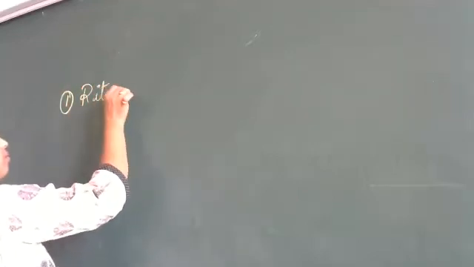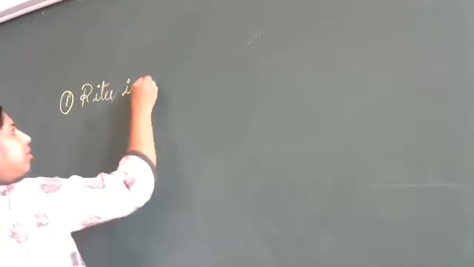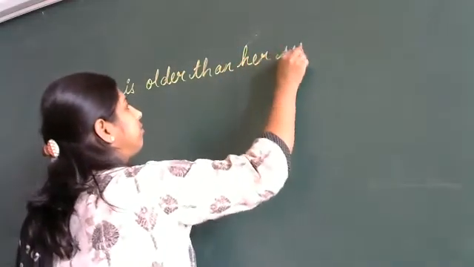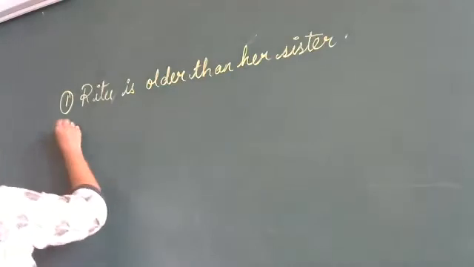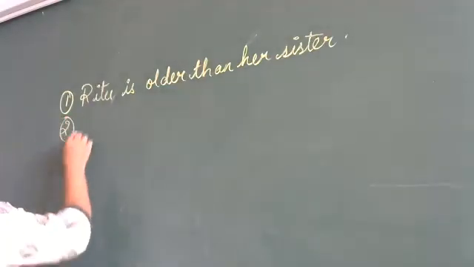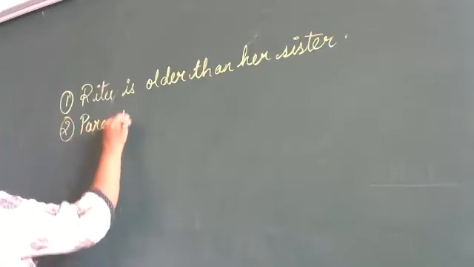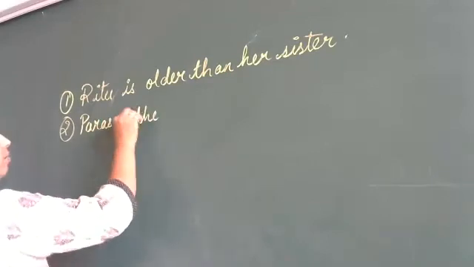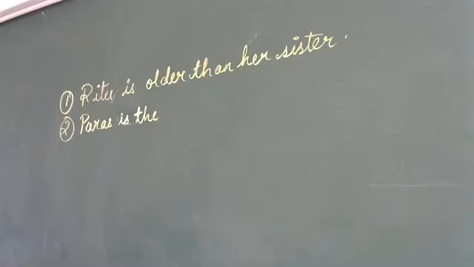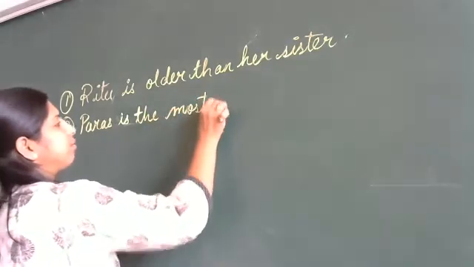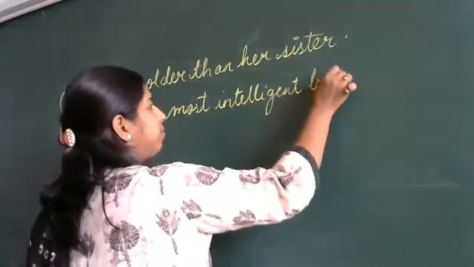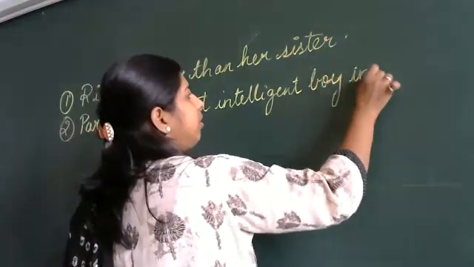Ritu is older than her sister. Next, Paras is the most intelligent boy in the class.